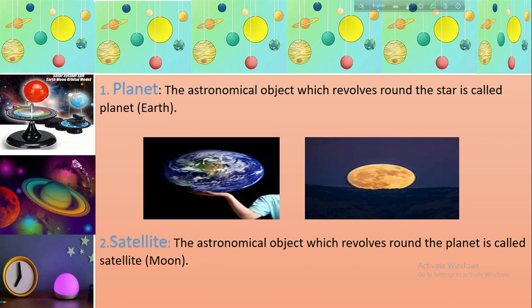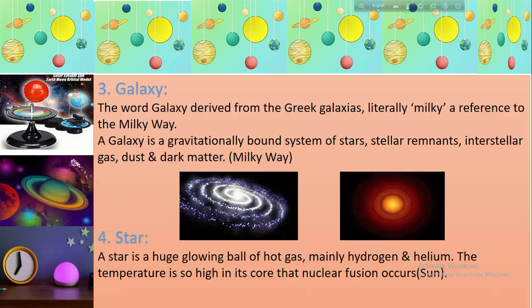You have known that the planets of the solar system revolve around the Sun, and similarly the small astronomical objects also revolve around the planets. Satellites are of two types, natural and artificial satellite. Artificial satellites are those which are sent by men to outer space in order to collect different types of information of the universe.